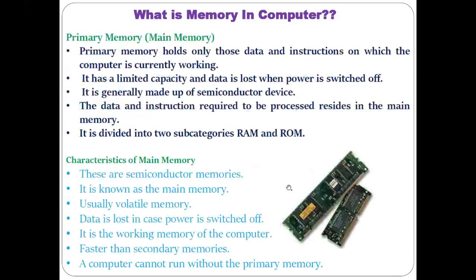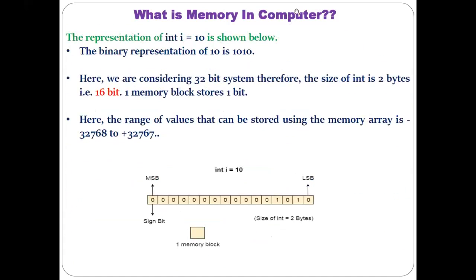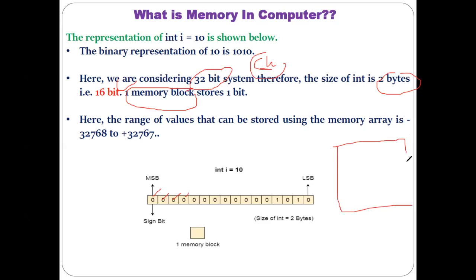I have shown you here, memory is what? A large array of words or bytes, where these bytes are being converted into bits. Each of the bits represents one memory block. Understood? So based on whether your system is 32-bit or 64-bit, accordingly memory gets divided into different blocks, like this, as I showed you here. Understood? And accordingly the range of values that can be stored gets decided.